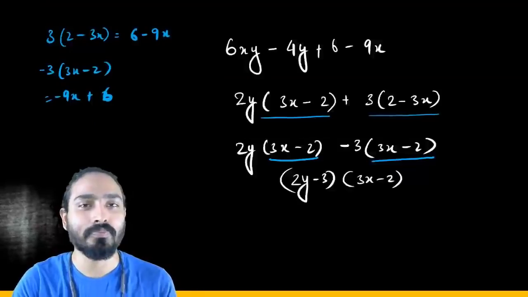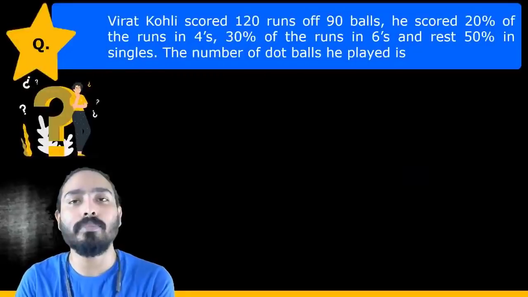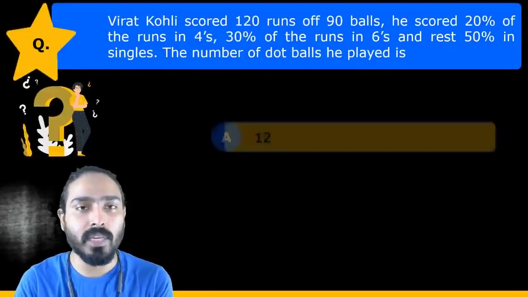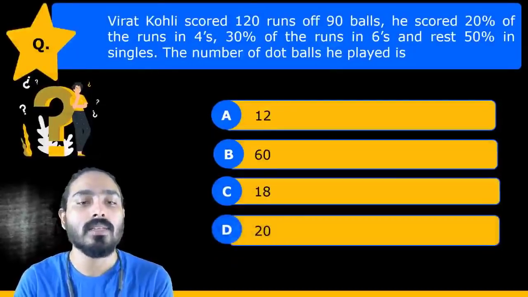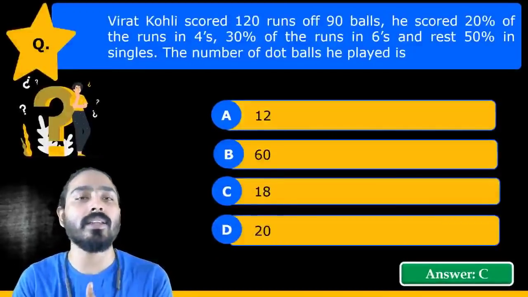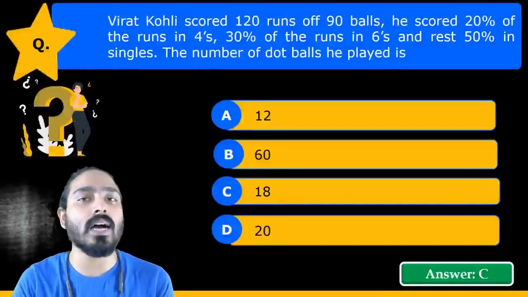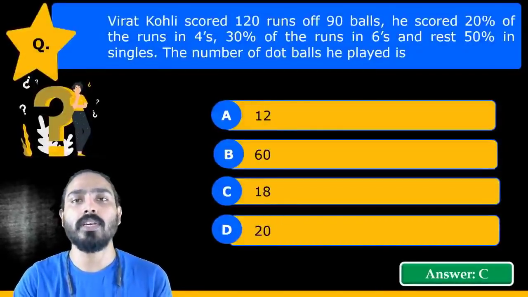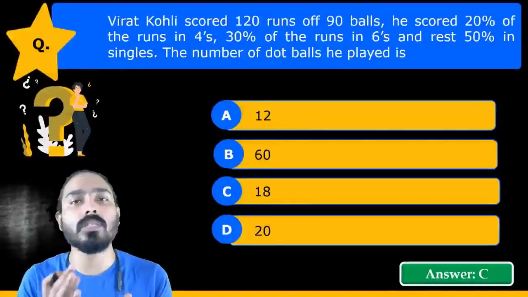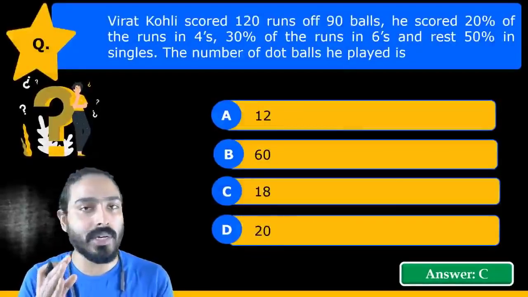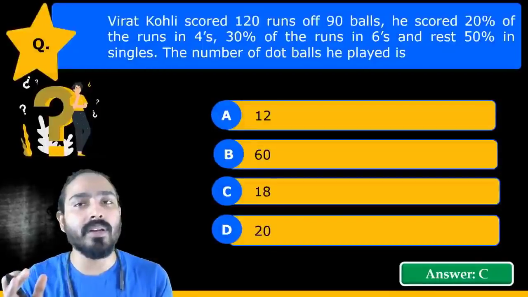Let's move ahead. In this question, this is a bit tough question. You have to keep yourself very focused while solving this question. So I have created this. Just look at this. Virat Kohli scored 120 runs out of 90 balls, right? So he played 90 balls. In these 90 balls, there could be fours, sixes, singles, and dot balls, right? Now he scored 120 runs out of it.